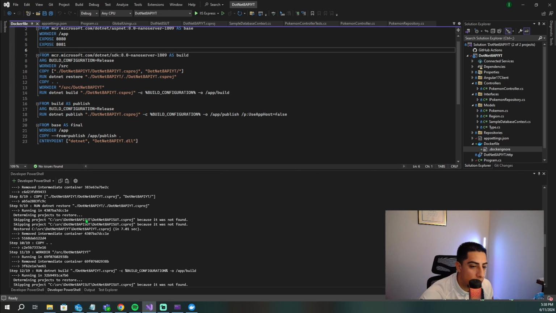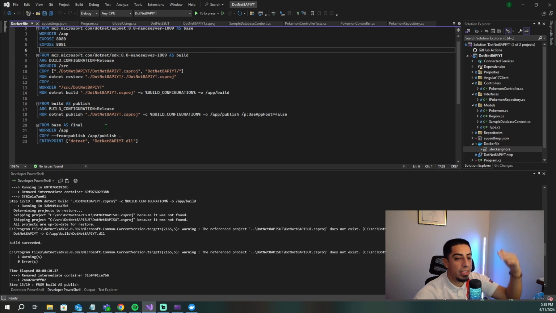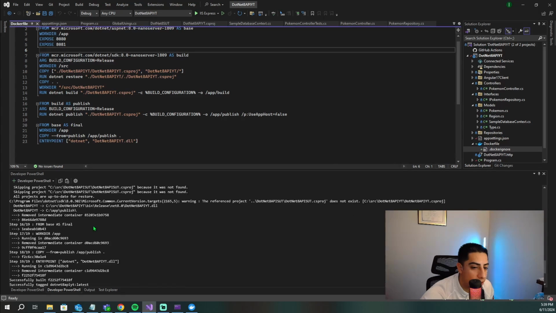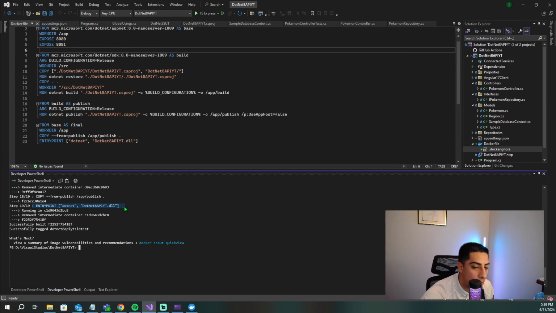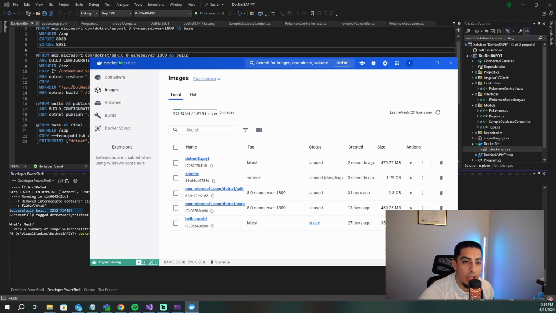So once you restore, copy, then you run your .NET build, then it just continues to publish. Eventually you're going to get down to, again, you're doing this .NET publish, get all the way down to the bottom after your entry point to your app. After you do your entry point to your application, then at the very bottom, you successfully built that container image, and it's going to say .NET 8 API YT, because that was the name that I gave it right here on the -t. And then you should open Docker Desktop, and you should be able to see that it's right here, and it was just created. So it is this .NET 8 API YT is my container image locally, right?